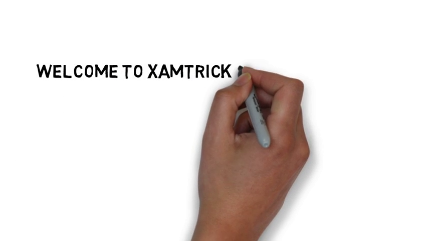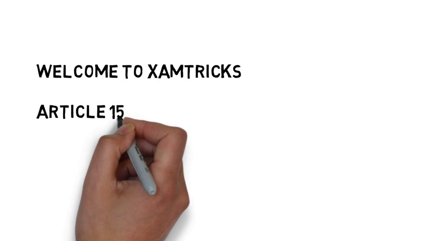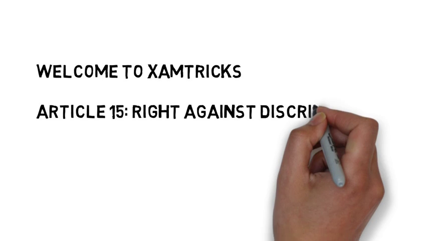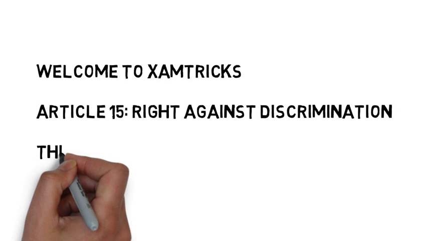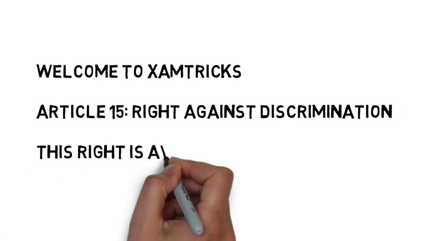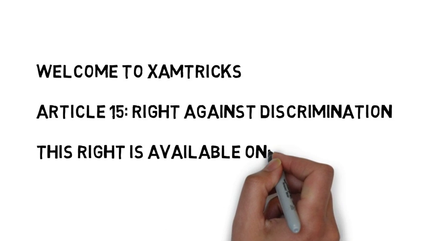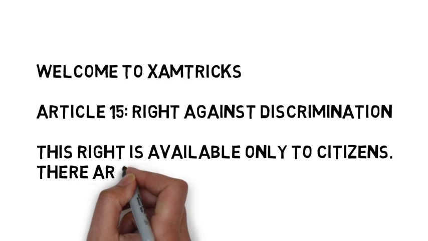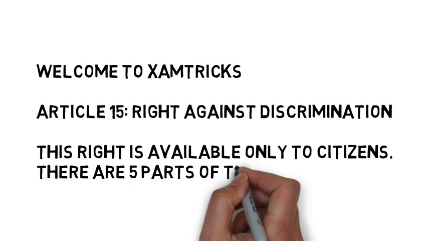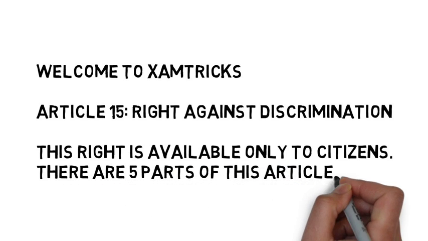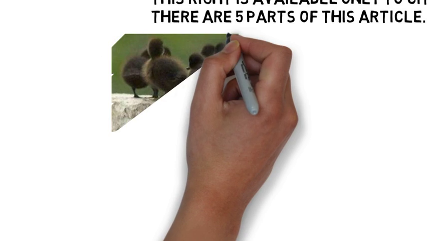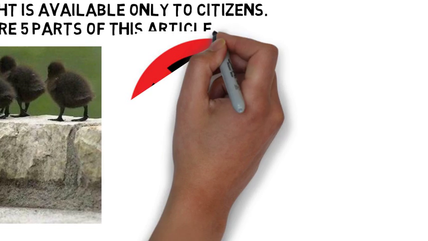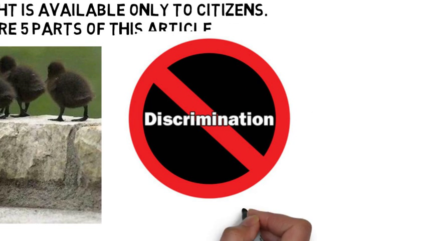This is Mangala Pandey and today we are going to deal with Article 15 of Right to Equality. In the last video we tried to understand Article 14, Right to Equality before law and equal protection by the law. In this video we will try to understand Article 15, Right against discrimination. This right is available only to citizens, and there are 5 parts of this article and we will deal with each and every part separately.